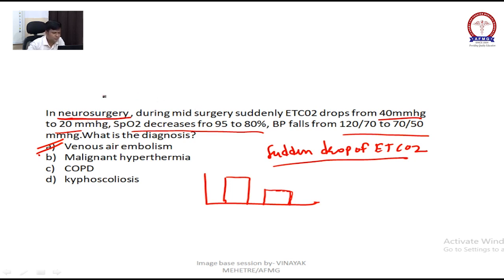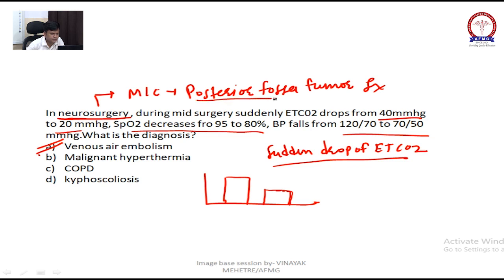In that also, if you want to remember it, it is most commonly seen in posterior fossa tumor surgery.